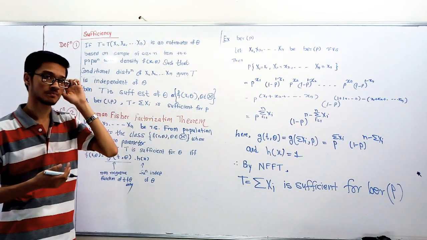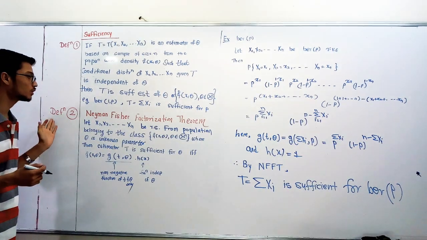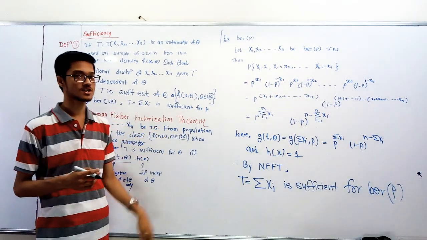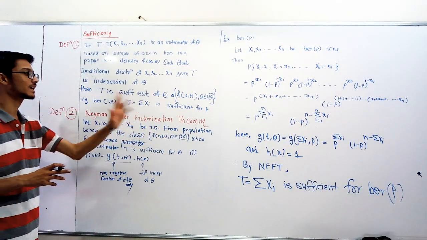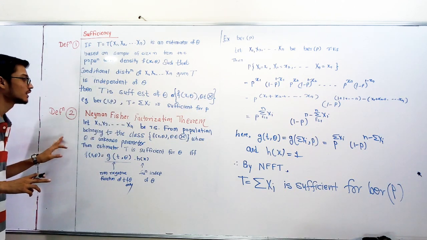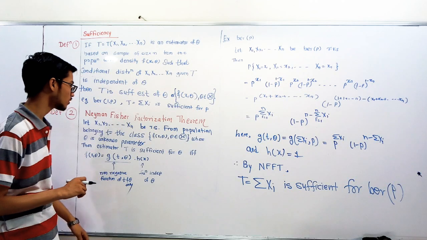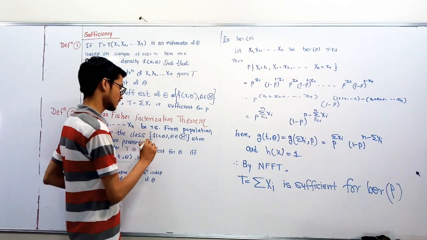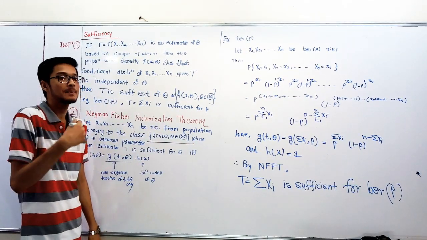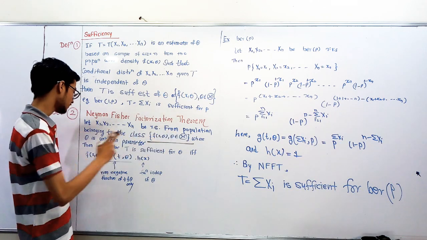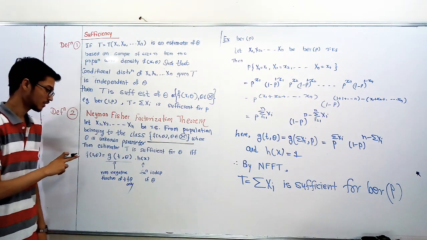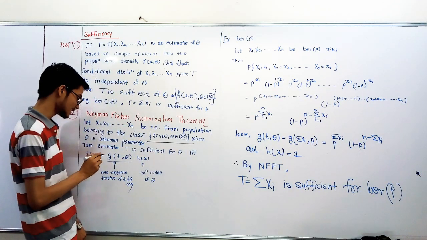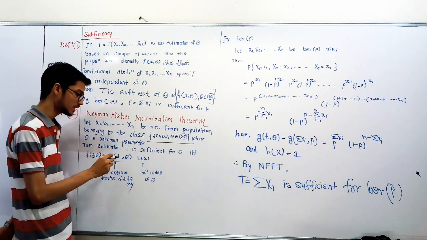It is time consuming. Therefore, in this video we are going to learn the second definition, the Neyman-Fisher factorization theorem. What does that theorem state? Let x1, x2, xn be a random sample from a population belonging to the class f of x comma theta, theta belonging to script H. This is one representation of a family of distributions where theta is an unknown parameter. Then the estimator t is sufficient for theta if f of x bar comma theta is expressed as g of t comma theta times h of x bar.